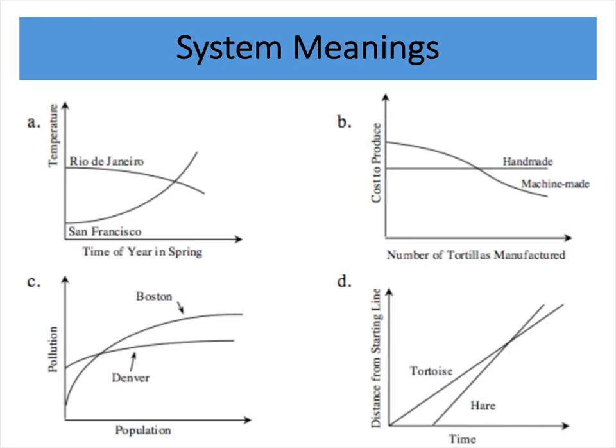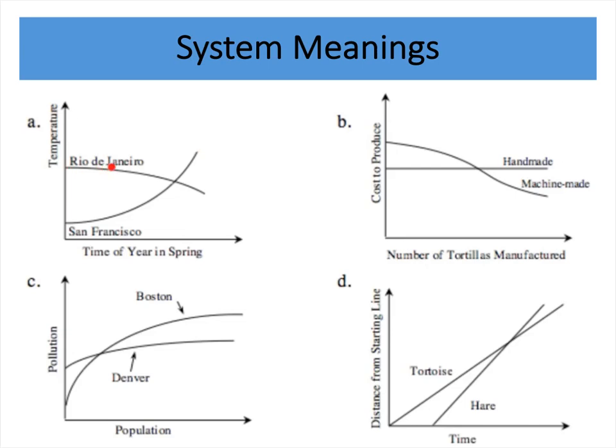So we're going to look at these more generic graphs, and I want you to take a couple of notices. We'll do the first two together, and we're going to make the second two a thought experiment. So depending on the time of year in spring, the temperature is going to start changing. In San Francisco, as spring goes on, the temperature actually increases.